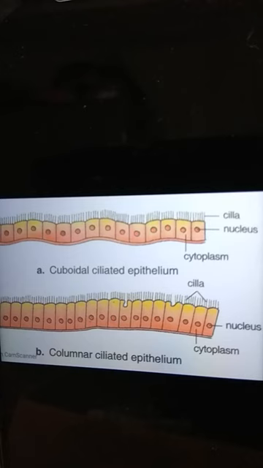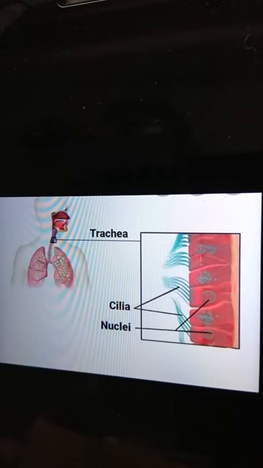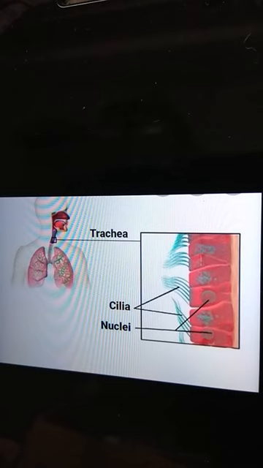And diagram B shows columnar ciliated epithelium. It consists of columnar cells with cilia on their free surface. Mainly this type of columnar ciliated epithelial tissue is present in the trachea or windpipe. This is the diagram that shows ciliated epithelium. Ciliated epithelium may be cuboidal or columnar, and these cells have cilia at their free end, which keep lashing and moving the material entering the organs. That is the function of ciliated epithelium.